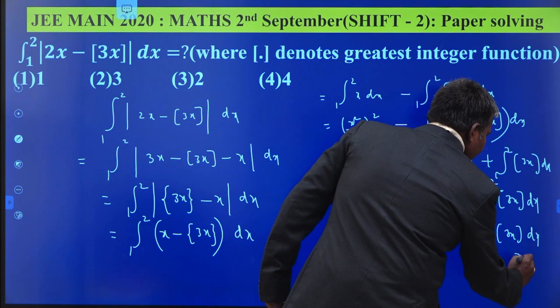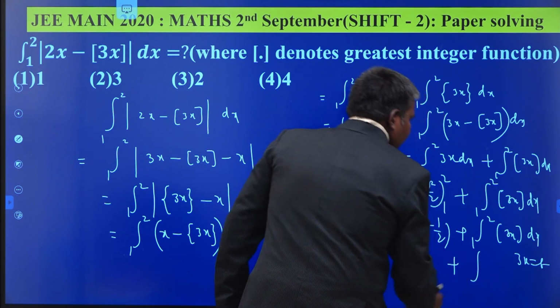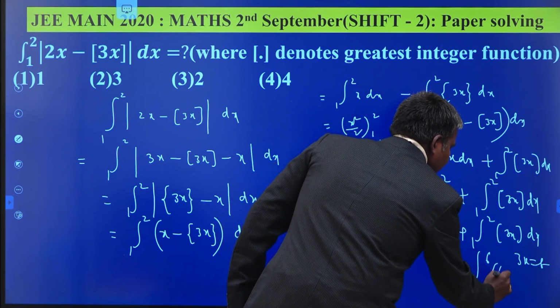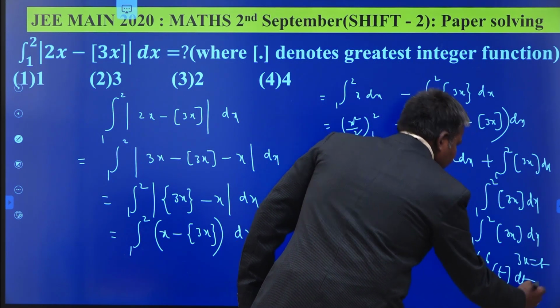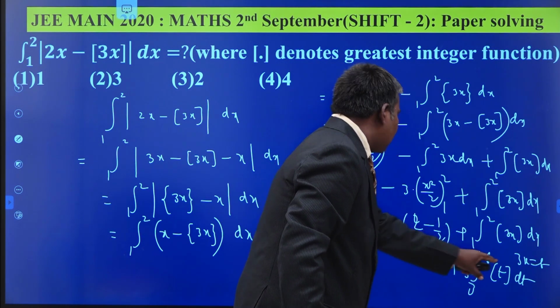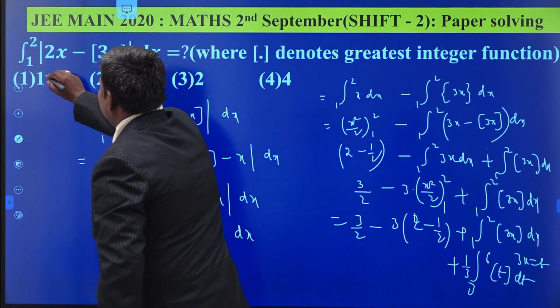Put 3x is equals to t say. So the limits become what? 3 to 6 box t, dx becomes what? Dt by 3, 1 by 3 times of dt. You can easily write 3 to 4, 4 to 5, 5 to 6. We obtain the value and on simplifying we get the value as 1.